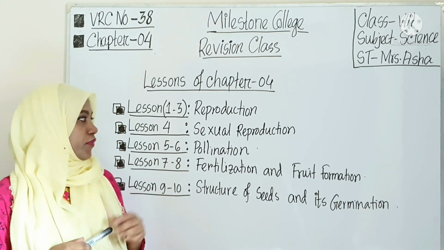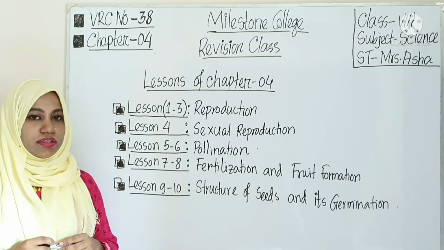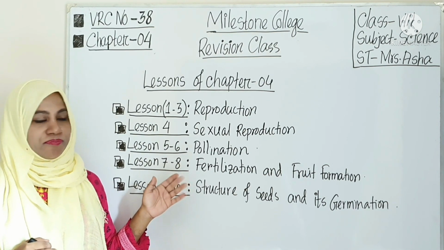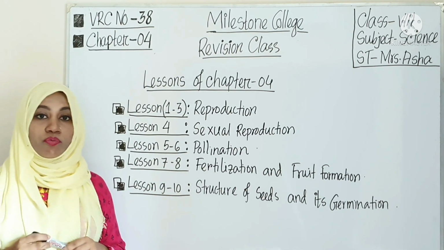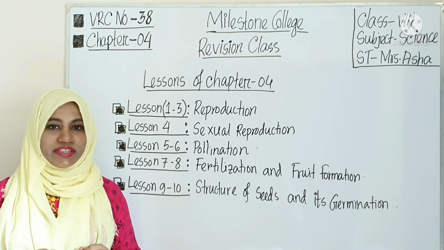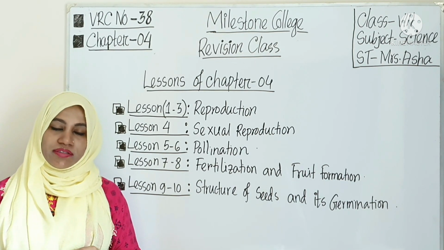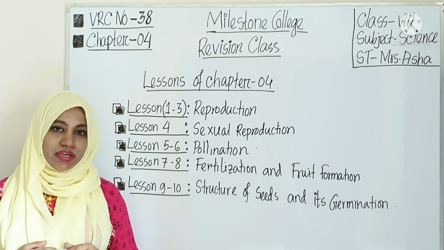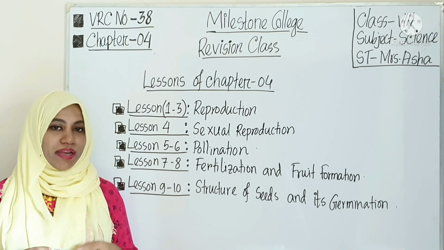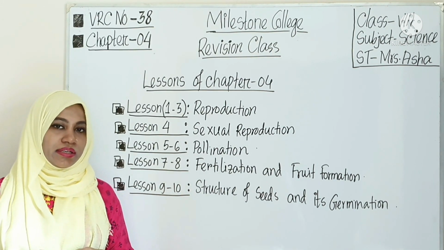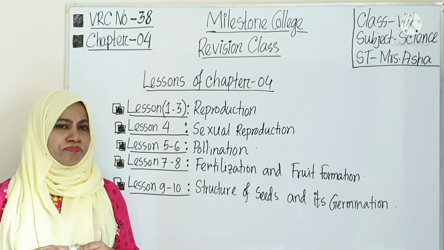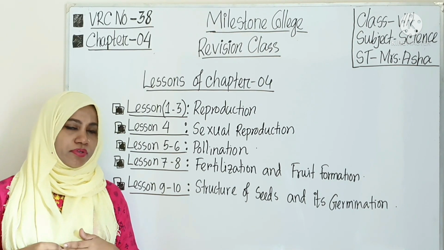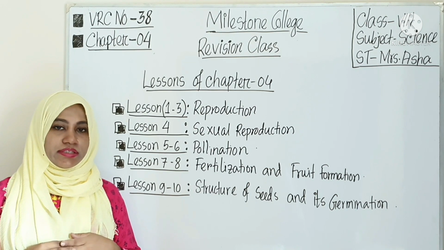Yes. So first of all, reproduction. What is the name of the chapter? Reproduction in plants. So how does reproduction in plants happen? You already know reproduction is a complex process by which an organism produces its offspring. As we are learning reproduction in plants, everything we go through will be about plants. In plants, reproduction takes place in 2 ways, isn't it?